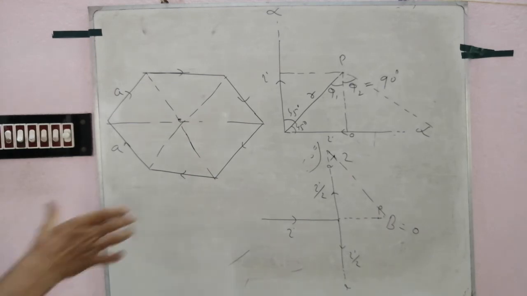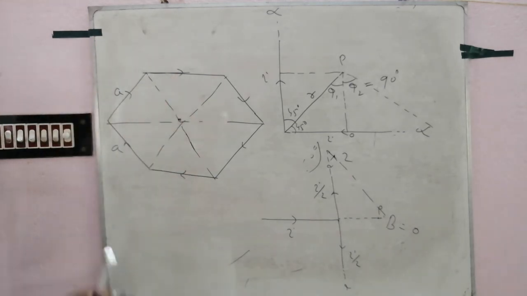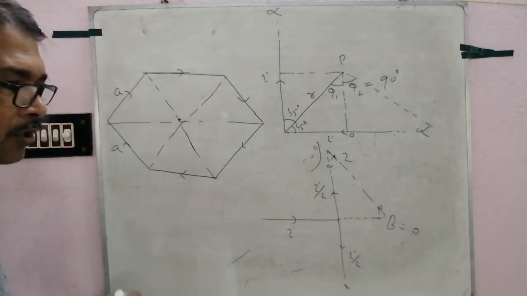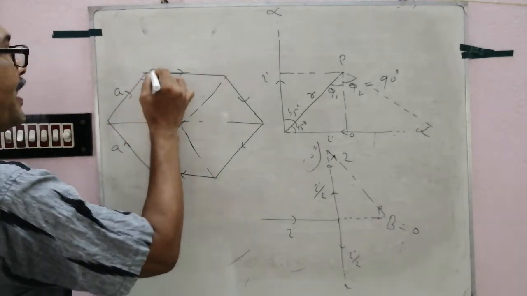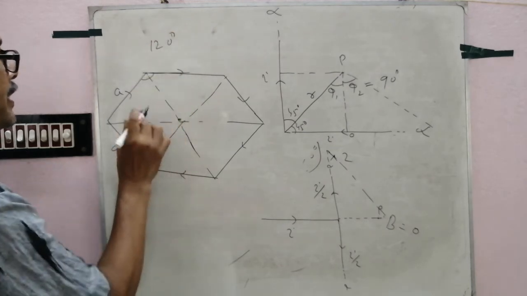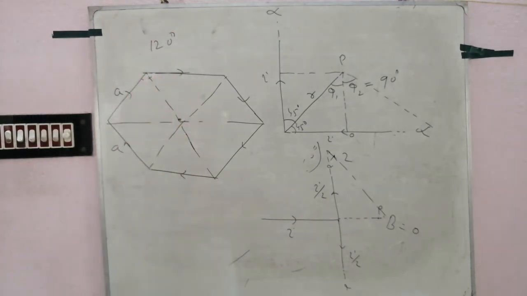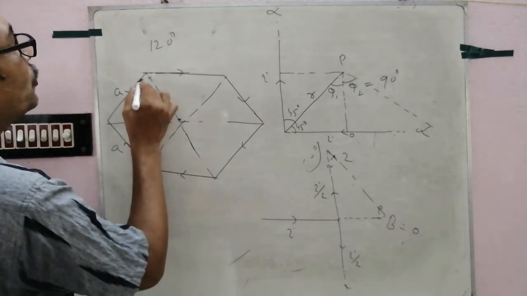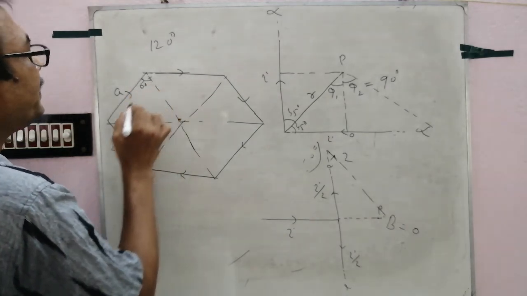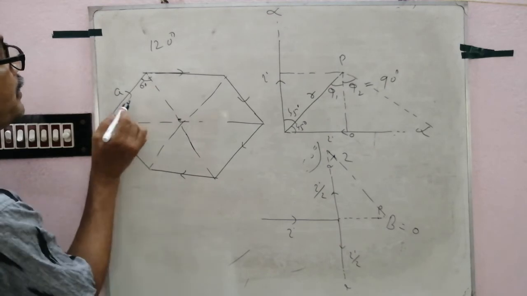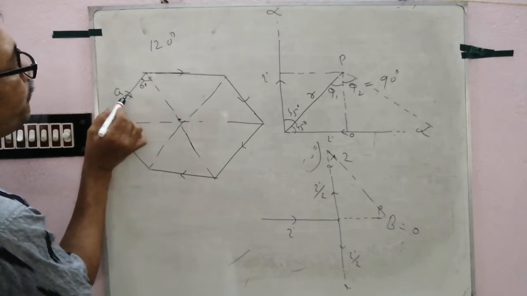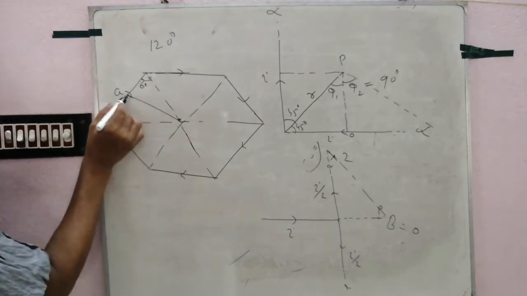So field for every part in same direction, total field will be sum of the field for every part. Here the hexagon, every internal angle is 120 degree, we know. So this angle 60 degree, this angle 60 degree. Here is a midpoint.